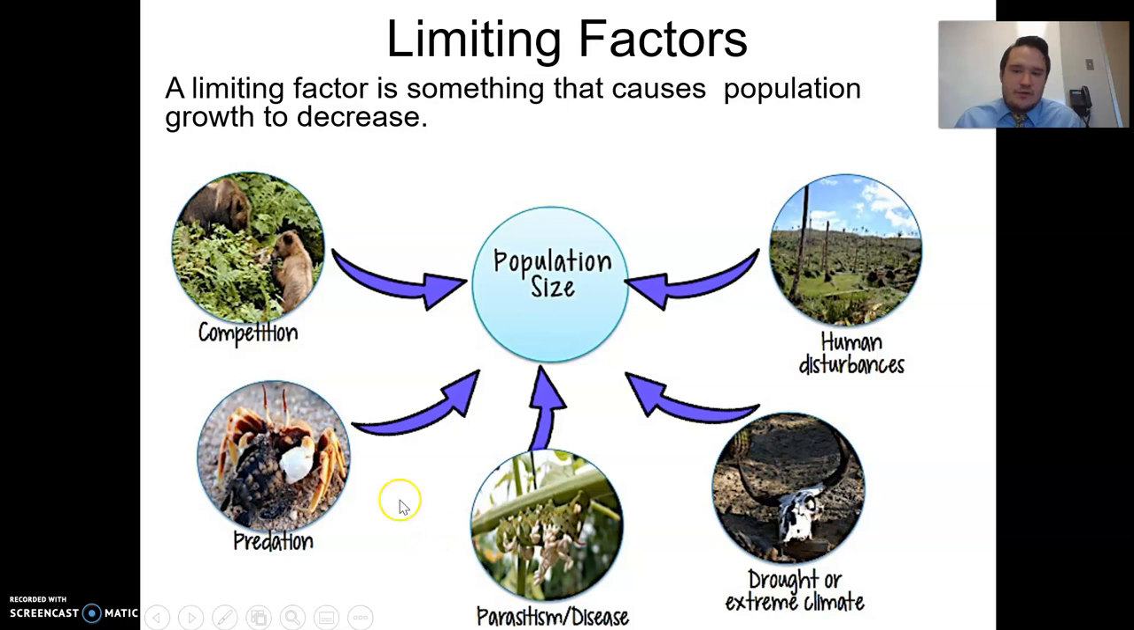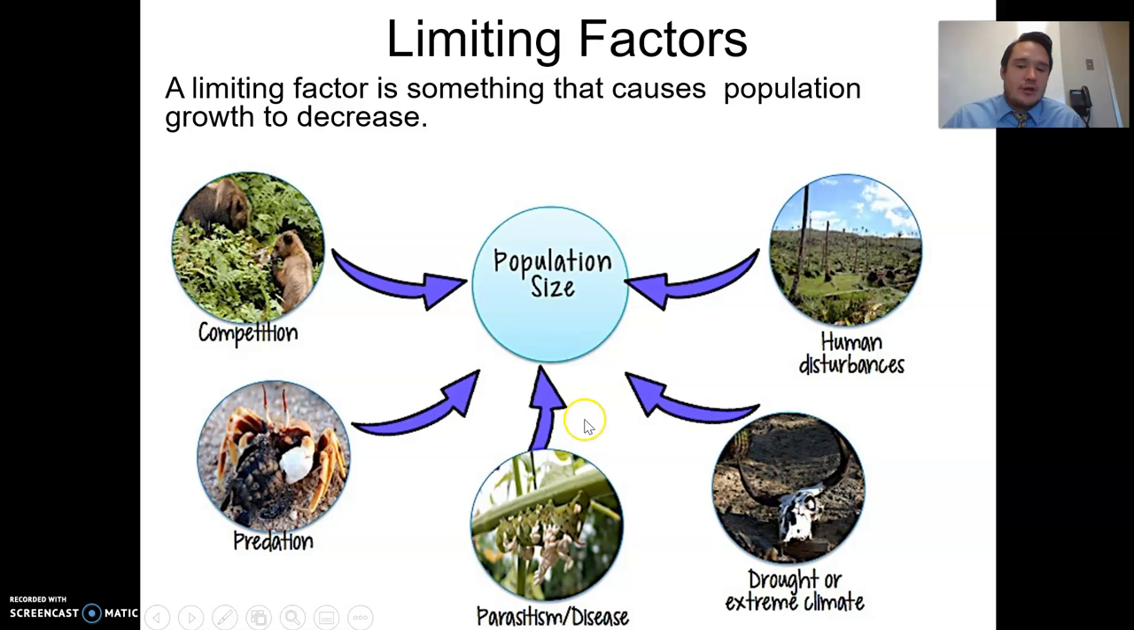All of these things, with really the exception of predation, as humans, we're the top predator for most things. We do cause a lot of human disturbances though. So a big one here is going to be competition, because competition is competition for resources, mates, all of those things that animals and species will all compete for. They're going to try to have the most amount of resources.